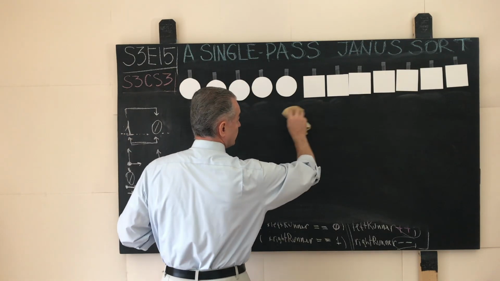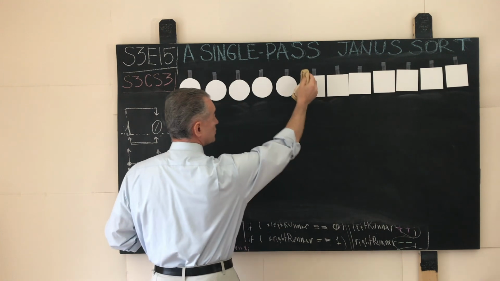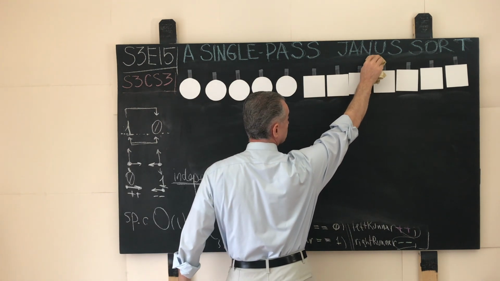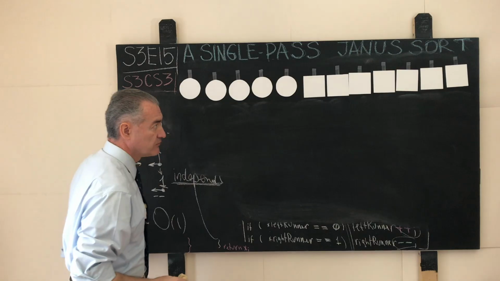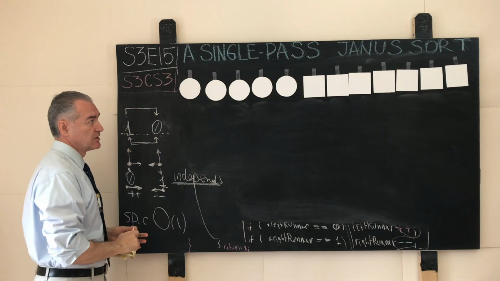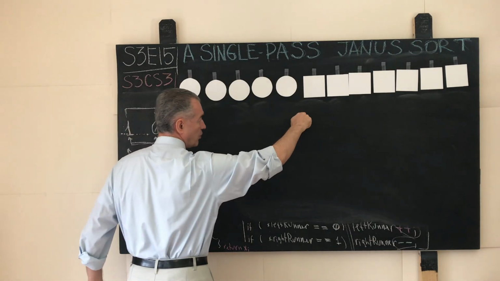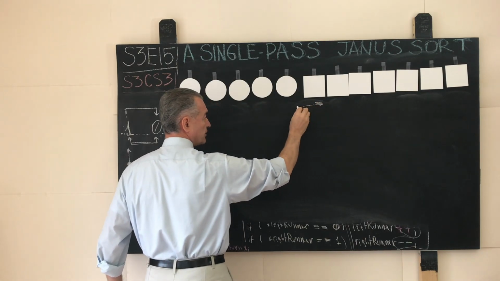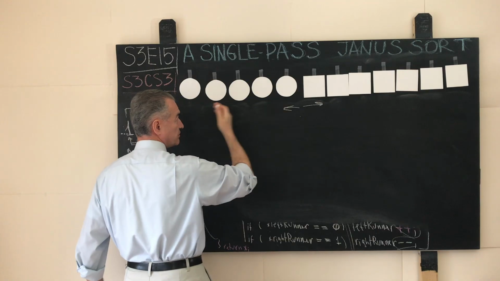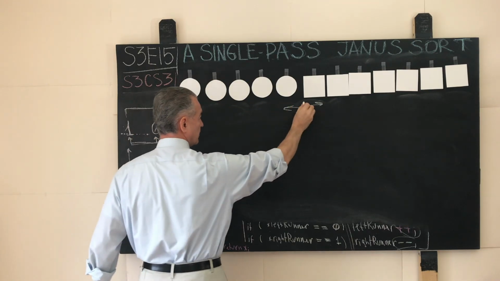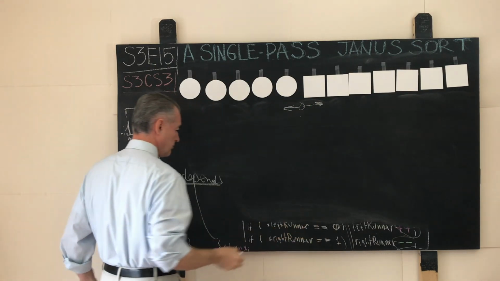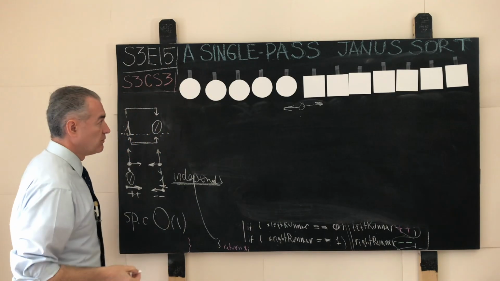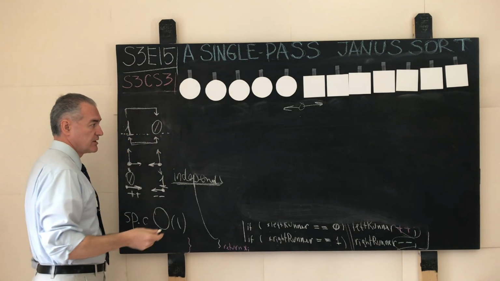But in any case, I hope that this demonstration justifies my choice for the name of this sort, Janus sort. Imagine two faces. One face looks this way because here there's nothing but squares. The other face looks this way because here there's nothing but zeros. This is my arbitrary choice. Again, if you have a better idea, then by all means share your better idea with us for the name of this algorithm.